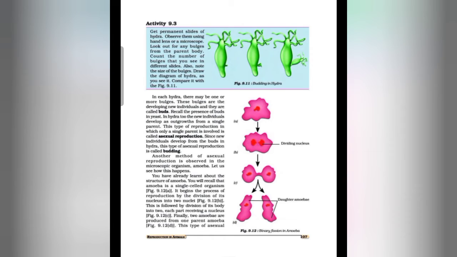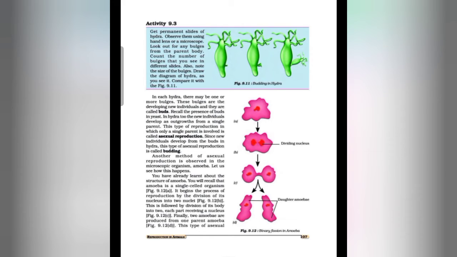Then after some time, the nucleus is dividing into two nuclei. You can observe the dividing nucleus in figure 9.12b. So it begins the process of reproduction by the division of its nucleus into two nuclei, that is given in figure 9.12b. This is followed by the division of its body into two, each part receiving a nucleus, that is given in figure 9.12c. Finally, two amoebae are produced from one parent amoeba, that you can see in figure 9.12d.